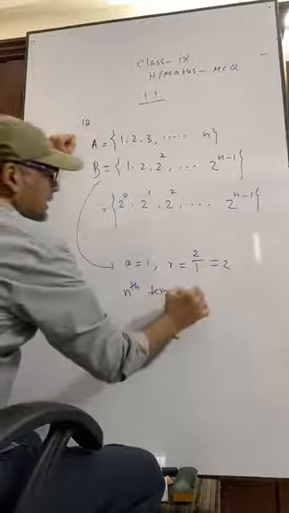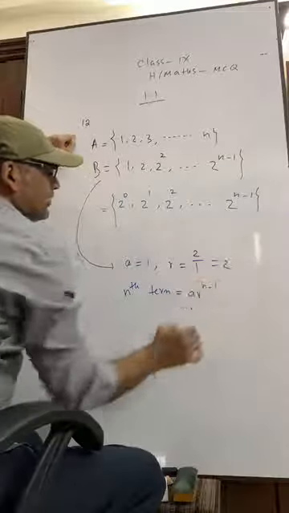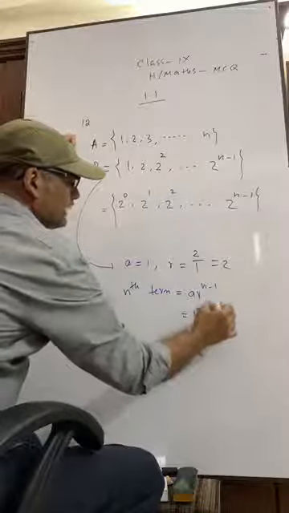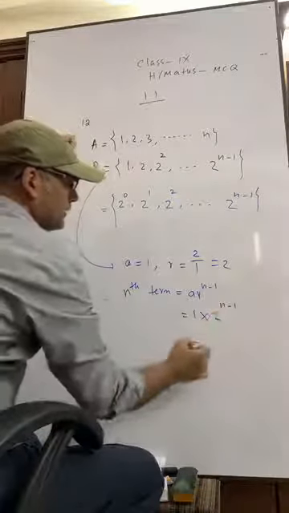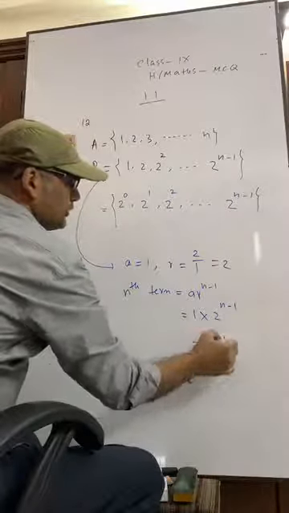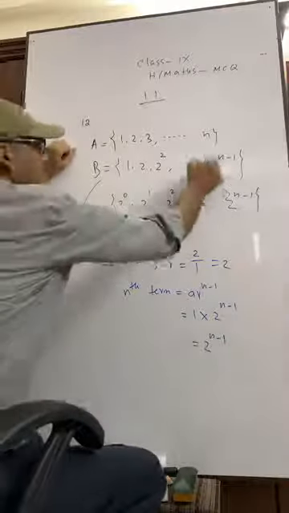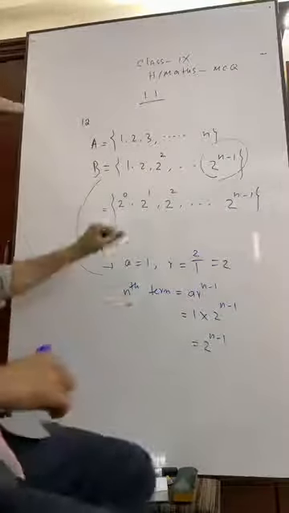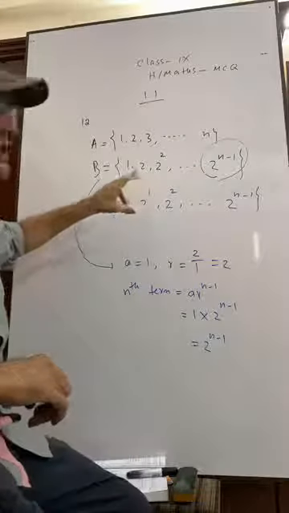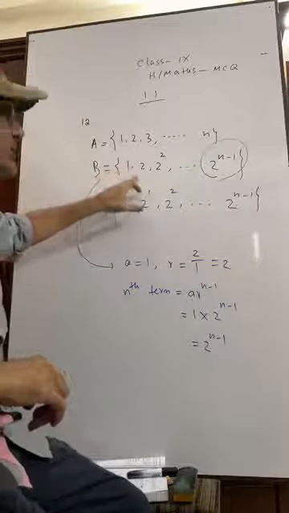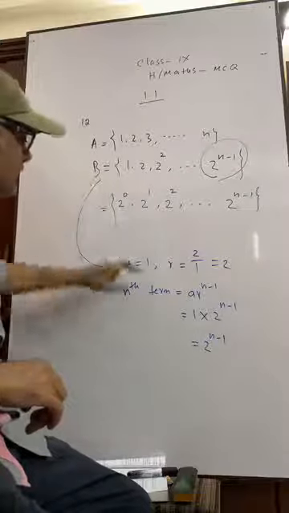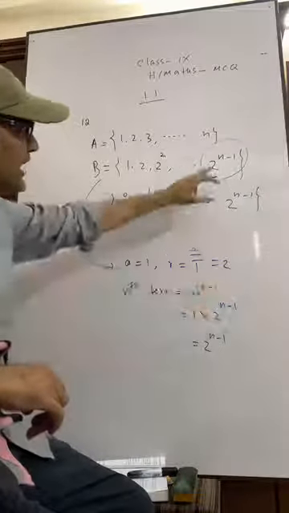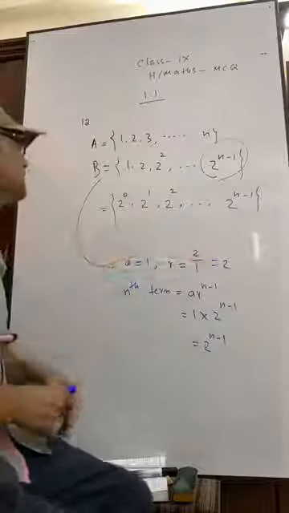The nth term formula is A R to the power n minus 1. A is 1 and R is 2. That is 2 to the power n minus 1. So we can say, yes, there are n terms. There are n elements in the set B. Have you seen? The nth term is 2 to the power n minus 1.